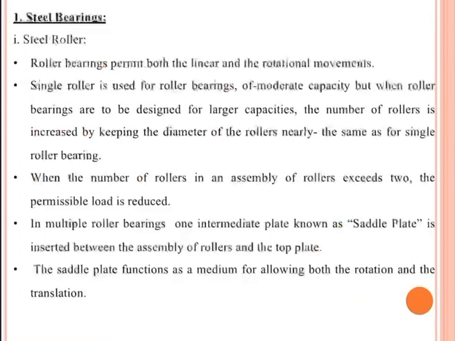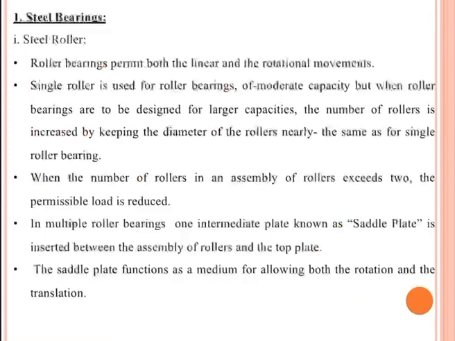First is the steel roller. Roller bearings permit both linear and rotational movement. A single roller is used for roller bearings of moderate capacity, but when roller bearings are to be designed for large capacity, then the number of rollers is increased while keeping the diameter of the rollers nearly the same as for the single roller bearing. When the number of rollers in an assembly exceeds 2, the permissible load is reduced.